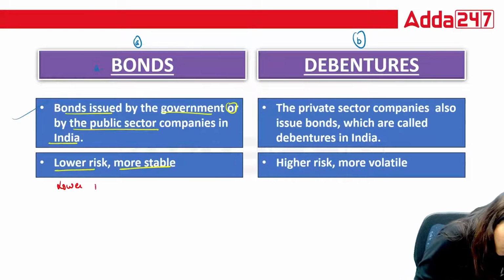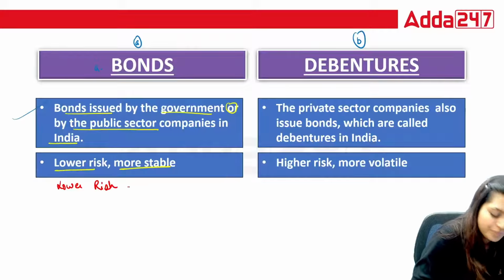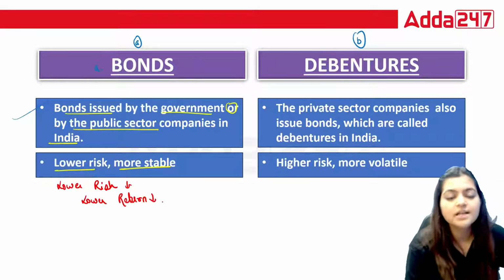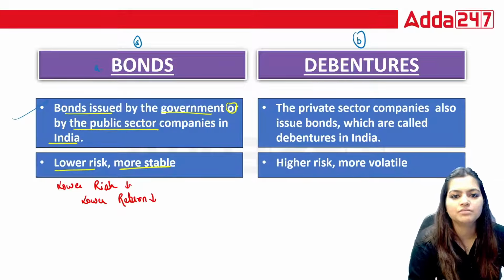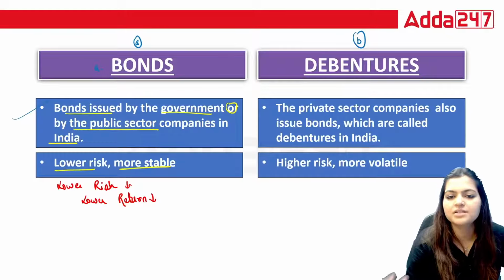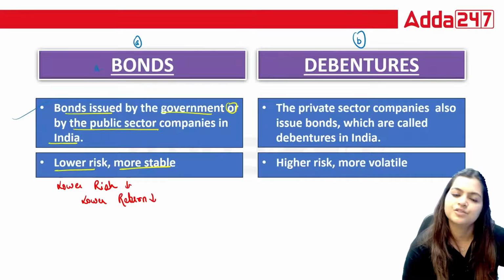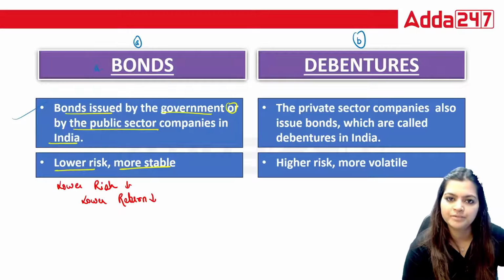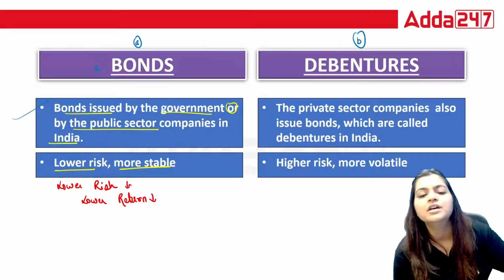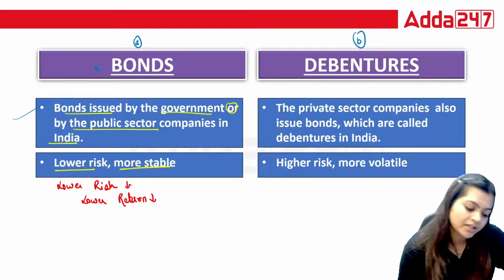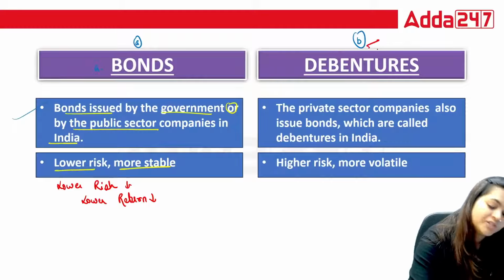When risk is low, you will get lower return, because if you are not taking any risk, you will receive minimum return as well. Like if you use fixed deposit, there is no risk, so there is very minimum return. But if you invest in the share market, higher risk, higher returns.